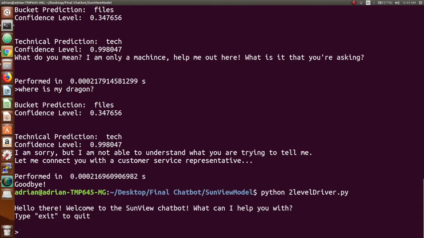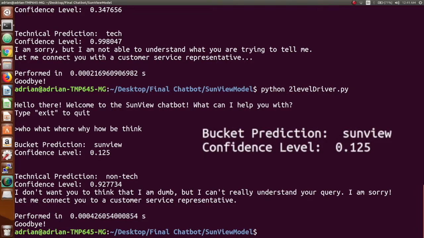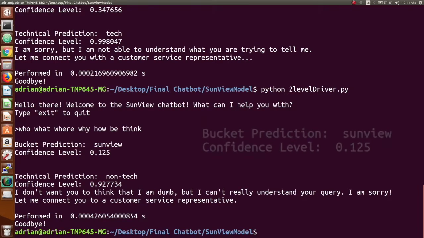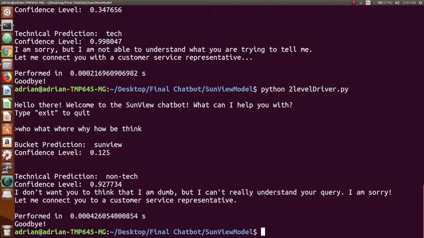Suppose that the query is such nonsense that not even a human could understand it. So for example, who, what, where, why, how, be, think. That is a complete nonsense query. The bot has no idea what's going on. It has a confidence level of 12%, well below the 20% threshold for requirement 3. So the bot returns a message redirecting the user to a customer service rep without asking for clarification.